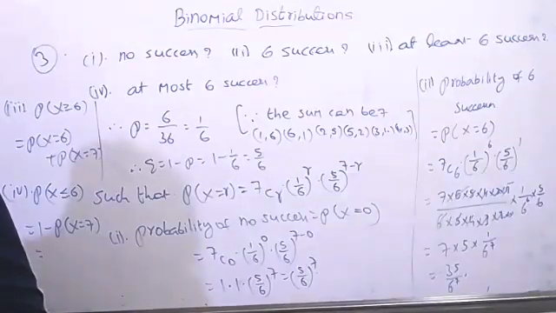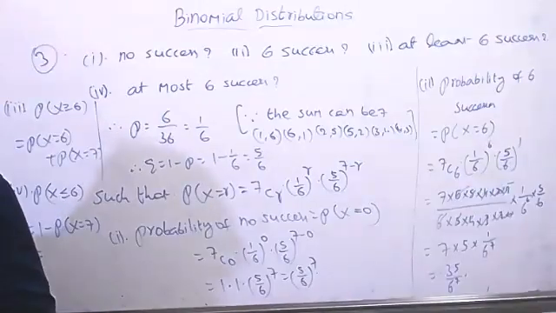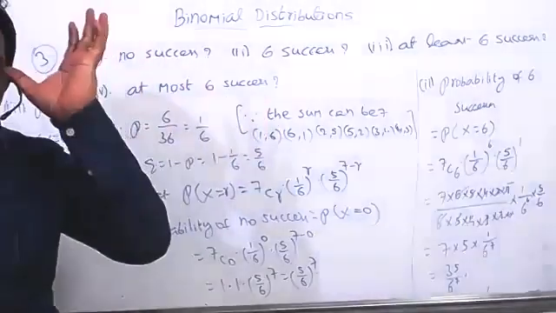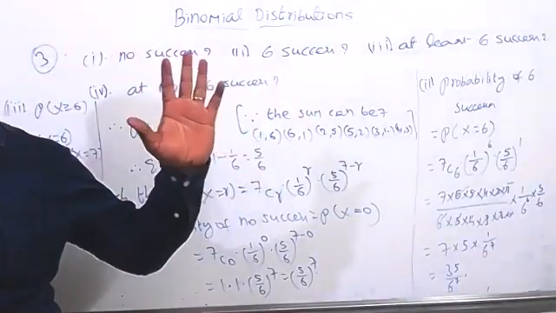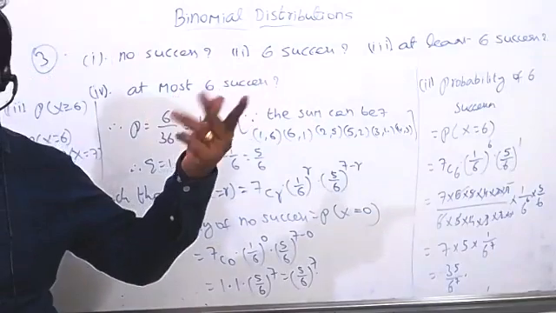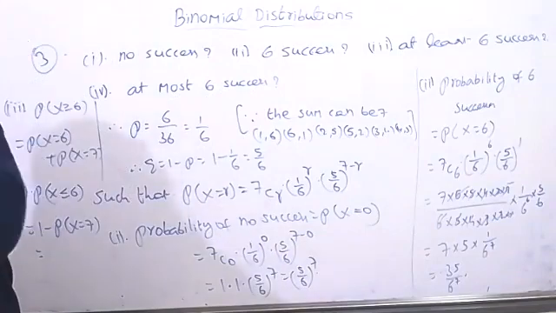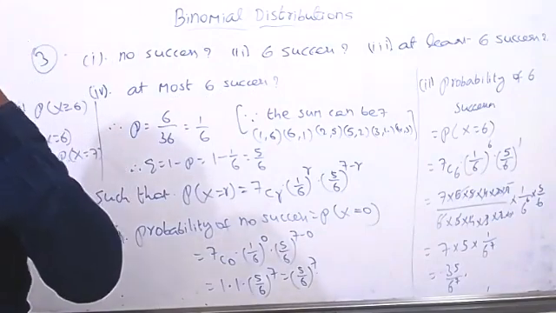Okay, so n equal to 20 questions. Now, if the coin falls heads, he answers true. So the value of p we can take is 1 by 2, and for tails also 1 by 2. If we toss the coin, the possibilities for getting head and tail only: the probability of getting head is 1 by 2 and tail also 1 by 2. So these are the values of p and q here now.